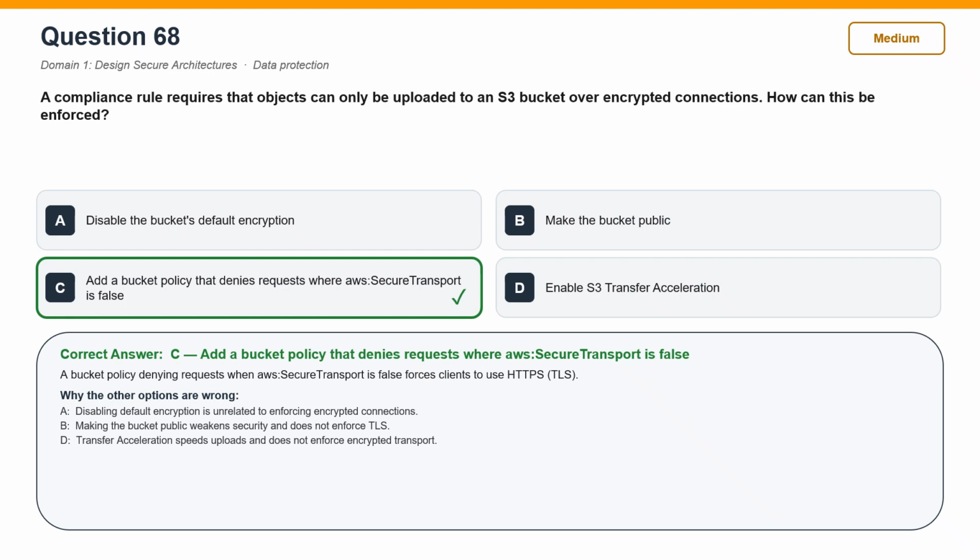Now, why the other options are wrong? Disable the bucket's default encryption is incorrect. Disabling default encryption is unrelated to enforcing encrypted connections. Make the bucket public is incorrect. Making the bucket public weakens security and does not enforce TLS. Enable S3 Transfer Acceleration is incorrect. Transfer Acceleration speeds uploads and does not enforce encrypted transport.